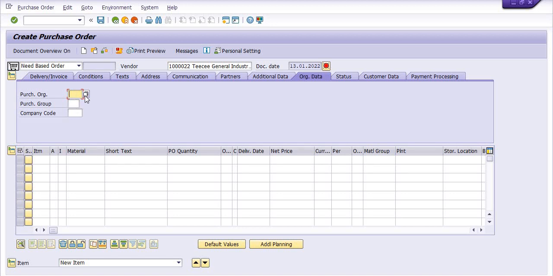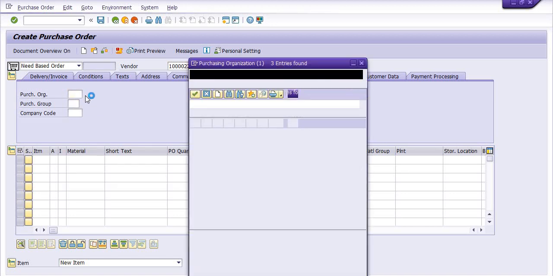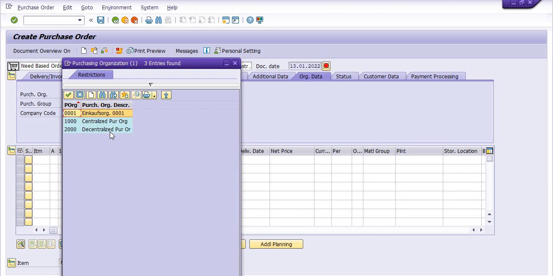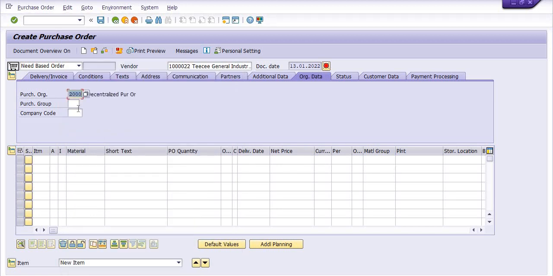In the purchase organization you need to choose decentralized purchase organization, because we are not creating the centralized purchase order. Centralized purchase order is created for the companies at the headquarter level. We are creating the decentralized purchase order at our plant code level.